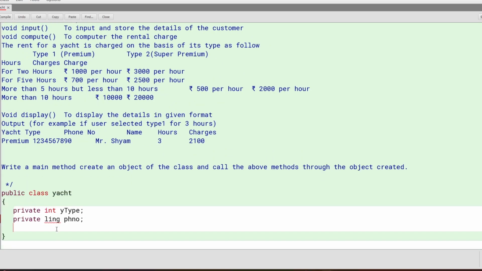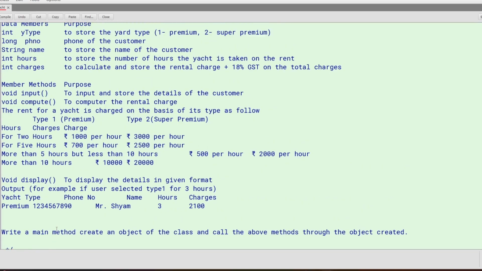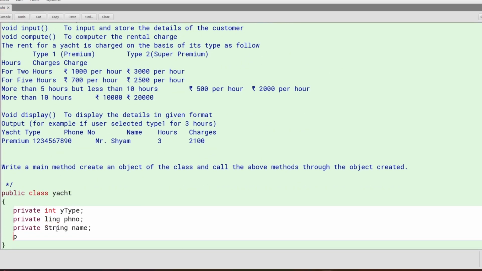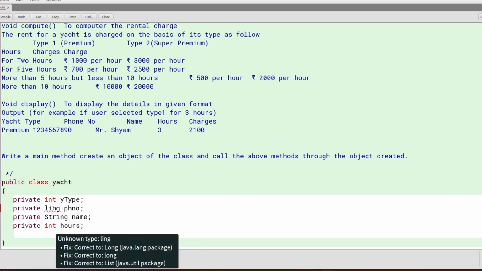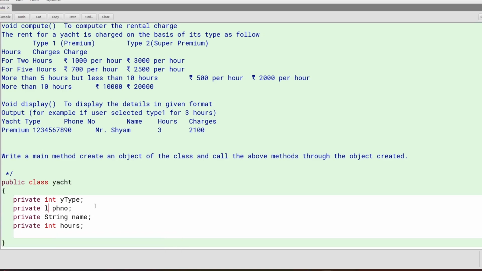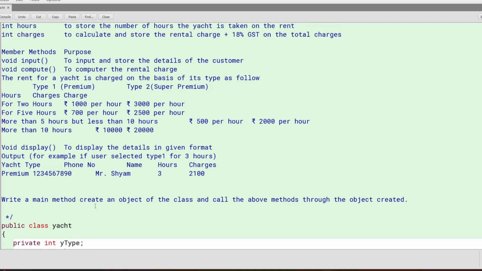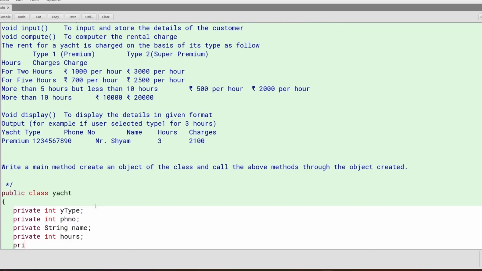Then private String name, and then private int hours, and the last one is charges.